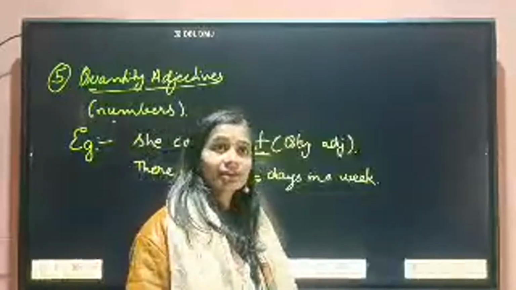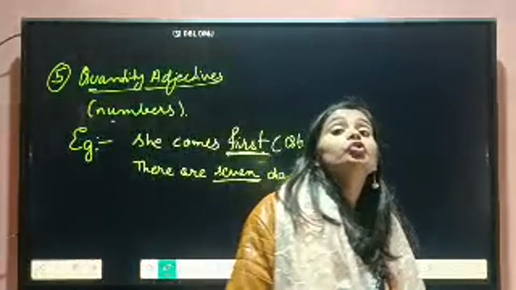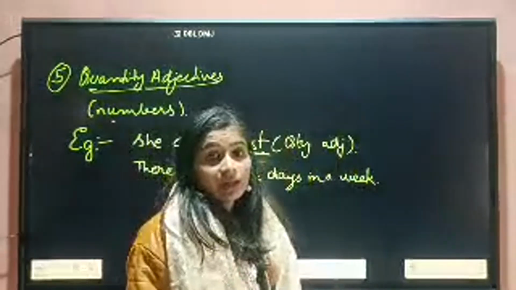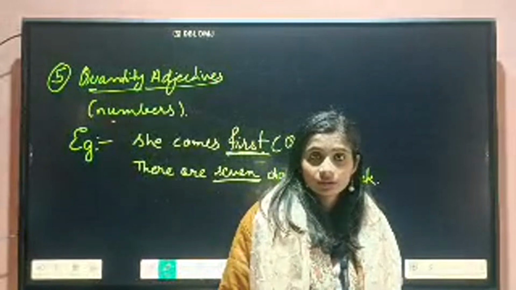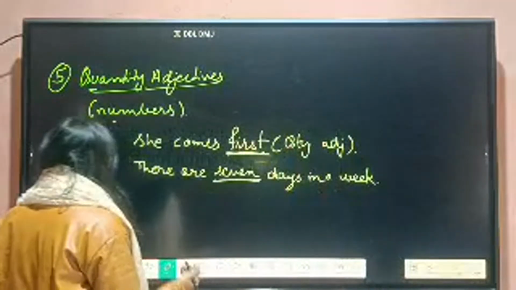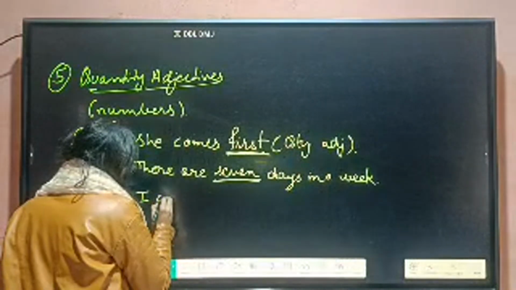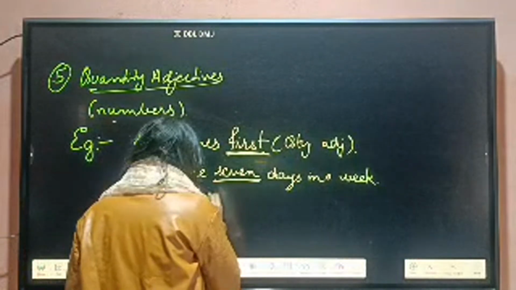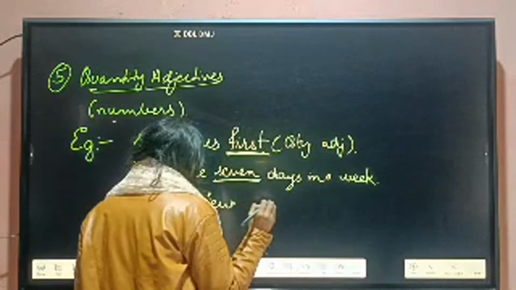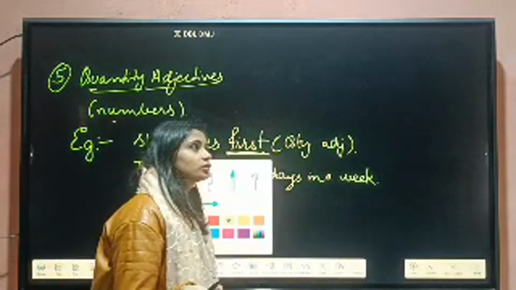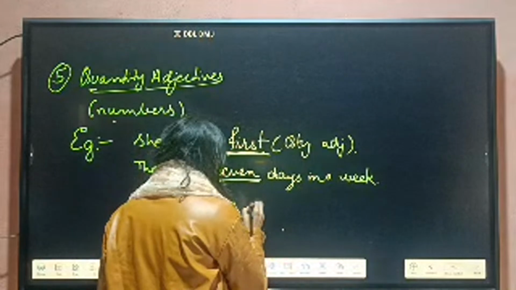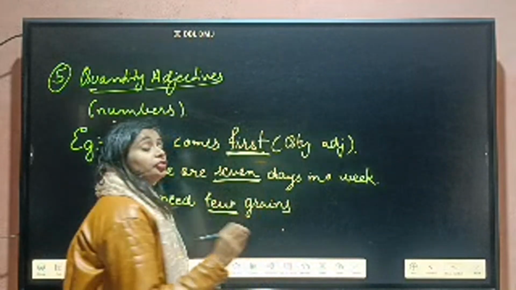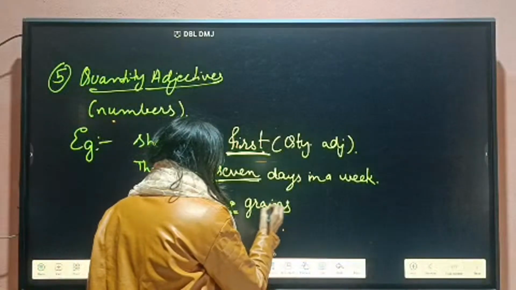It is not only 1, 2, 3, first, second, third. It can also be few, many. I don't know how many grains are there in 1 kg of wheat. So I said that I need few grains. I haven't specified the number, so "few" is also a part of quantity adjectives.